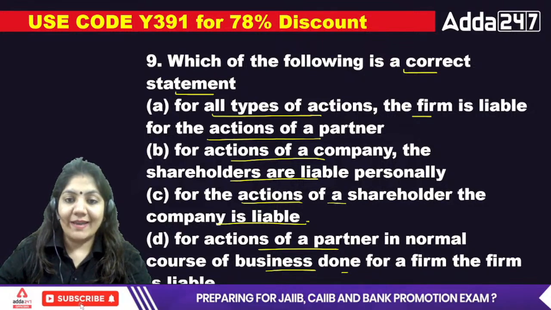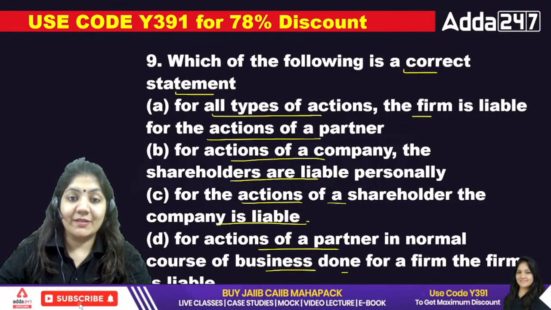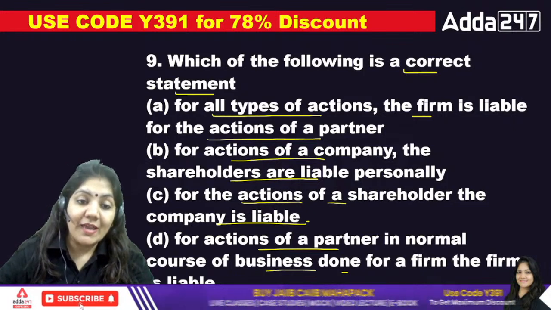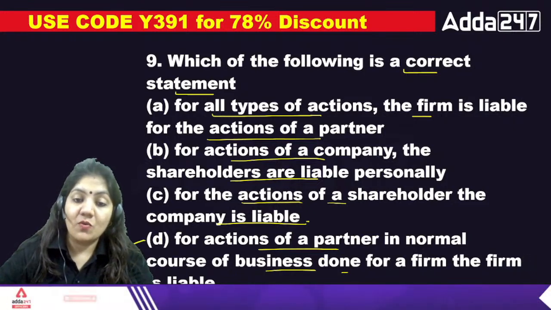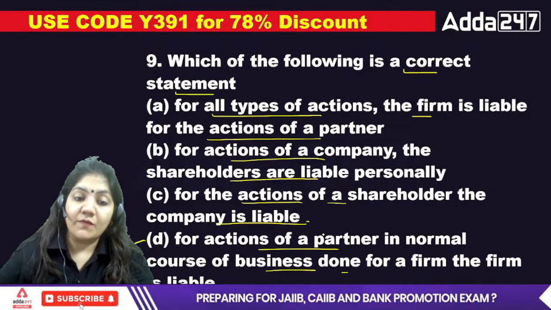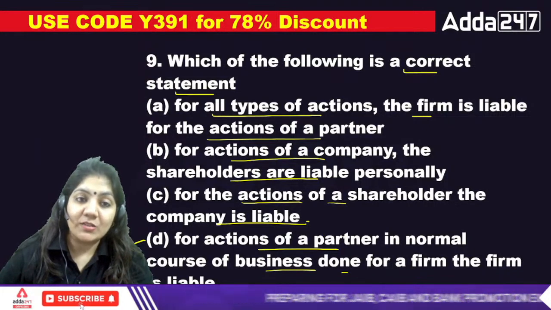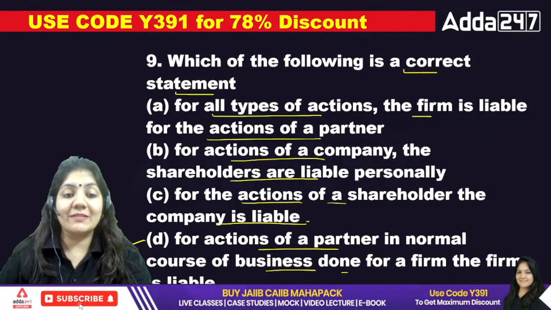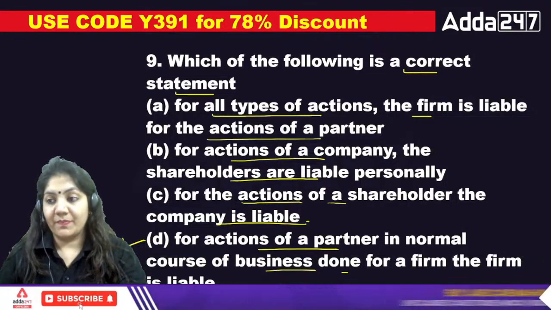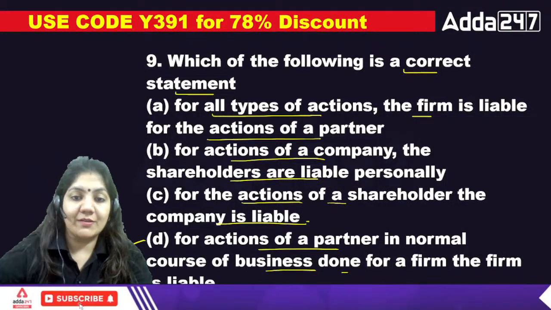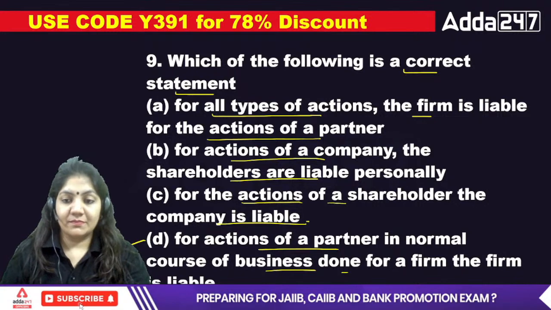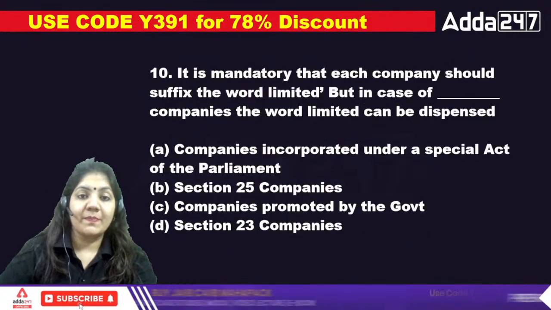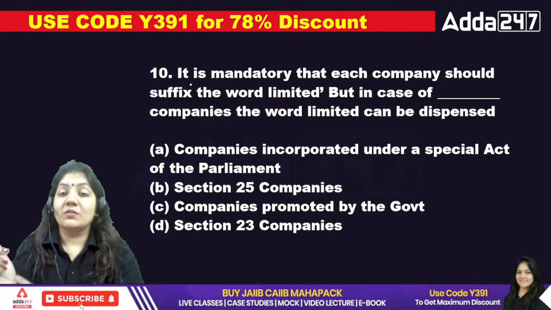For the ninth one, the exact answer is the correct statement that for the action of a partner in the normal course of business done for a firm, the firm is liable. So that's why for the ninth one, D is the right answer. Done. Next. Today we will solve the 15 questions.